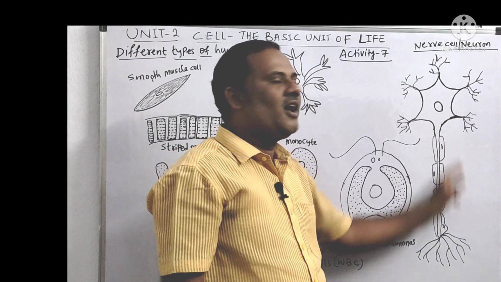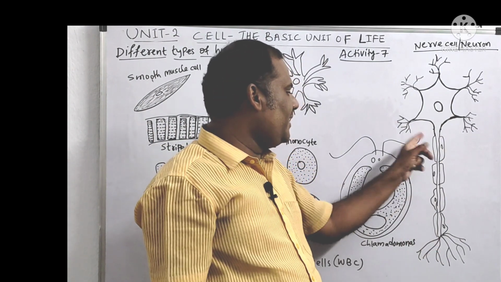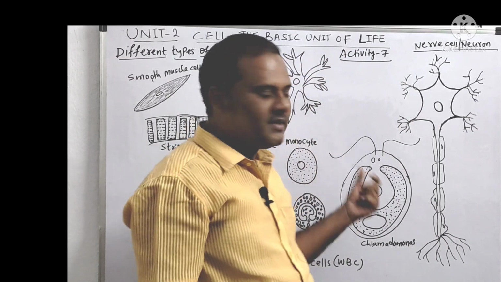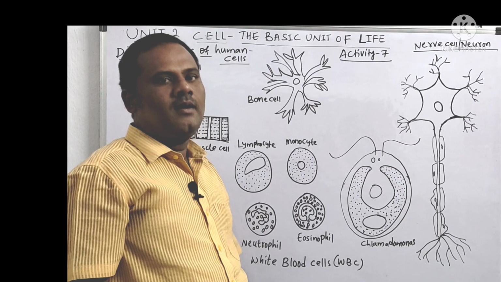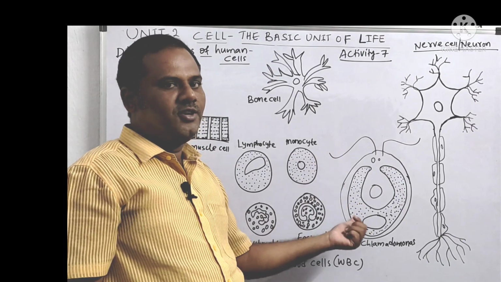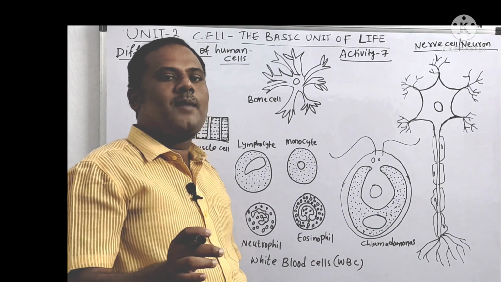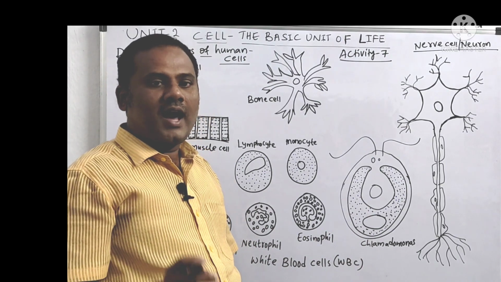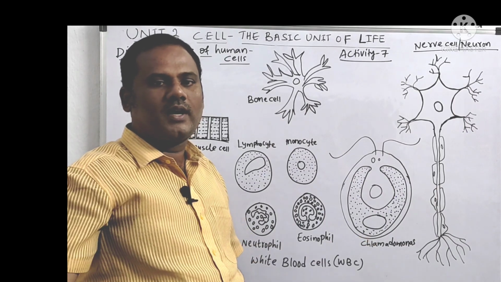And next, this one is called a nerve cell. This nerve cell comes under what? Nervous system. And these all are human being cells. But this only one cell, that is Chlamydomonas, is not a human being cell. In the last video I did not say it clearly, that's why I wrote here. This Chlamydomonas is a type of organism which lives in the water.